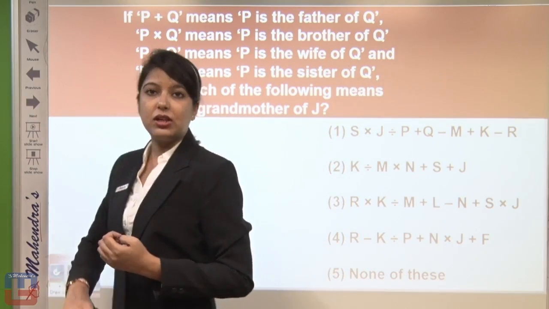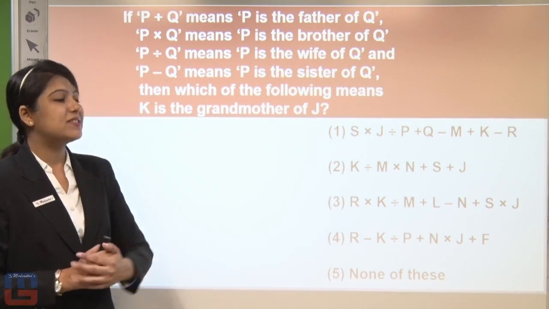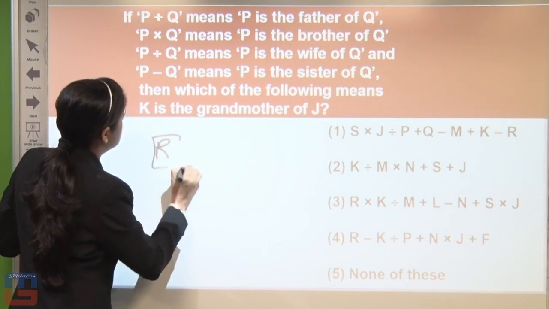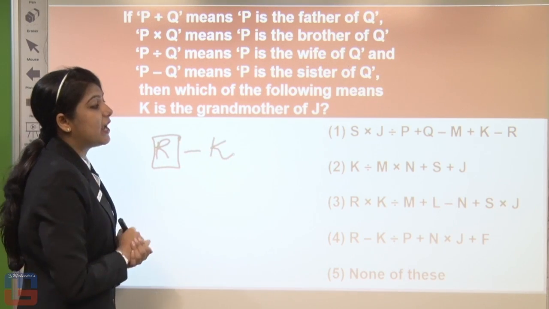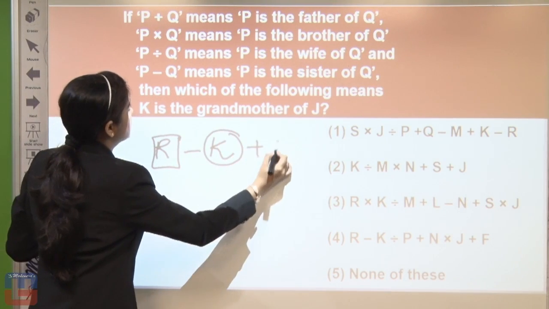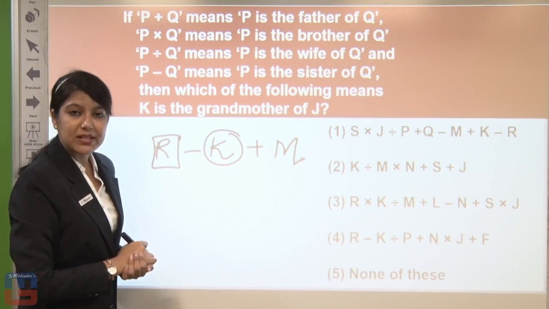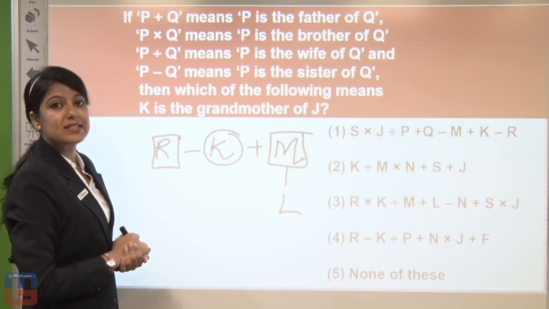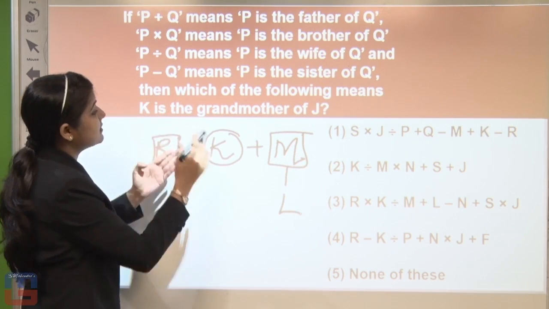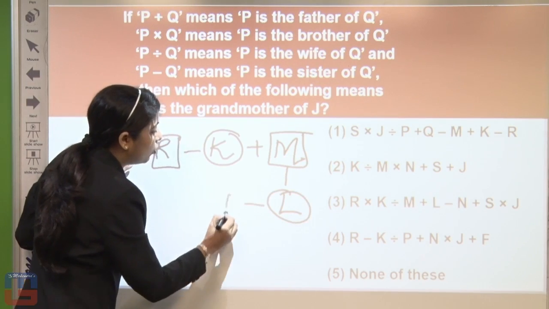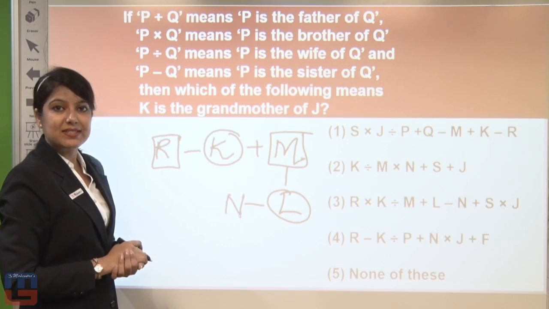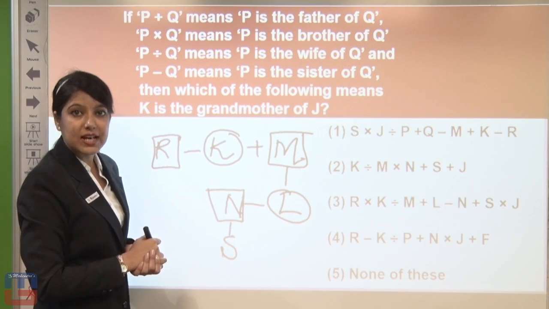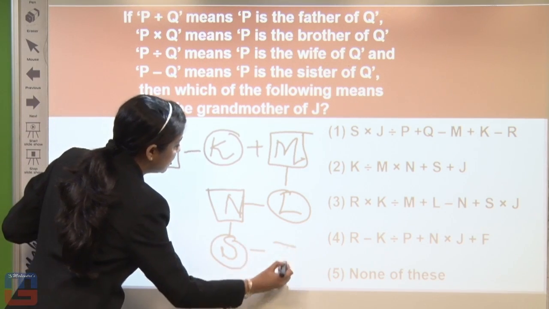Now looking further for the third option, if we count, R cross K divide M. R cross K declares R is brother of K. K divide M declares K is wife of M. M plus L declares M is father of L. L minus N declares L is sister of N. Okay. Now N plus S declares N is father of S. And S cross J declares S is sister of J.